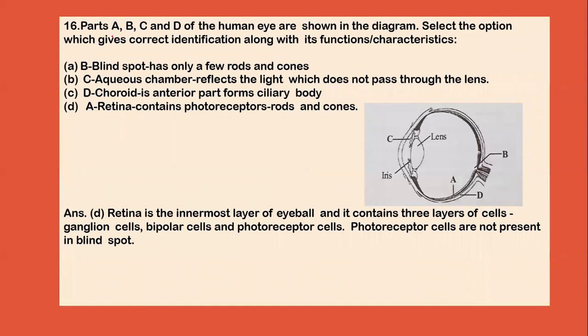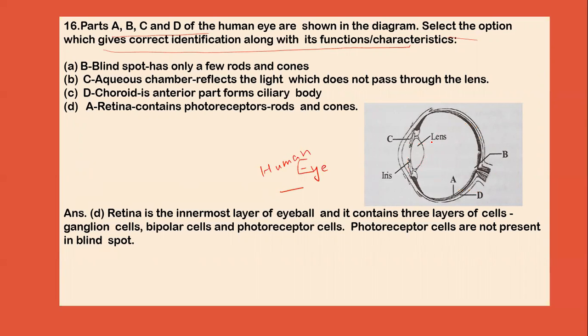Now next question is: parts A, B, C, D of the human eye are shown in the diagram. Select the option which gives the correct identification along with its function and characteristic. Now this diagram is the diagram of the human eye. Now we can see that these are the parts of the human eye.